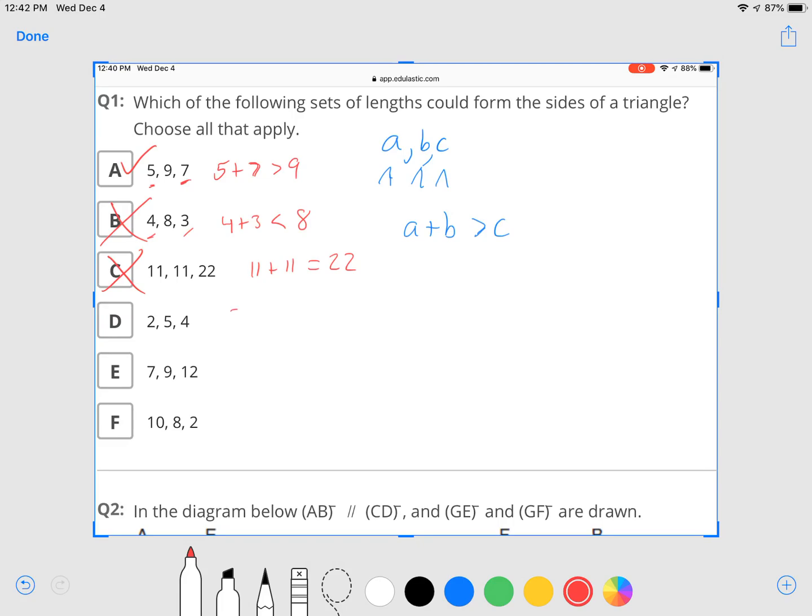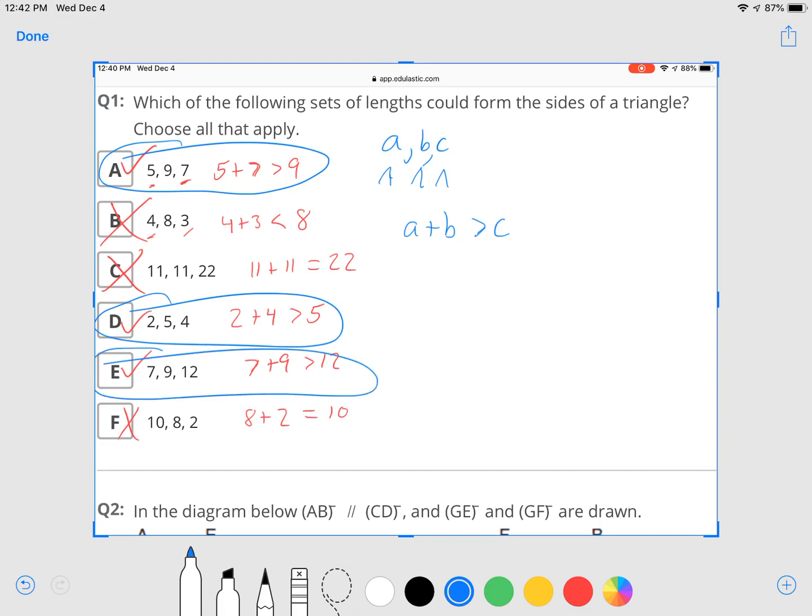The 2 smaller sides here are 2 and 4, and that is bigger than 5, so this will work. Option E, the 2 smaller sides are 7 and 9, and that is bigger than 12 when you add them together, so this will work. And then the 2 smaller sides here are 8 plus 2, which is equal to 10, so that will not work. It has to be bigger than 10. All right, so the answers are A, D, and E, at least on my screen.